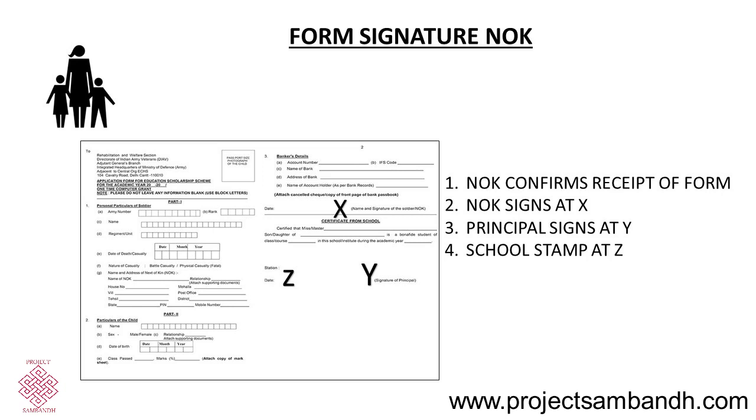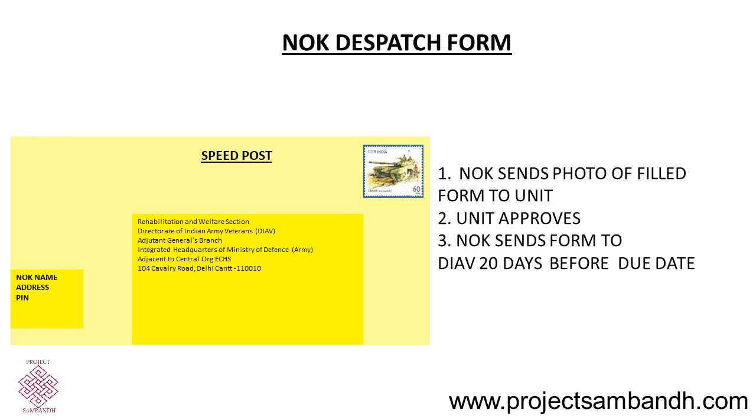Once the signature is obtained, the next of kin shall prepare the forms for dispatch to the Directorate of Indian Army Veterans by using the envelope already provided, wherein they will enclose the filled form which has been signed by both the NOK as well as the principal. They will send a picture of the filled form to the unit along with the attachments so that the unit can approve it, and then the next of kin sends the form to the Directorate of Indian Army Veterans 20 days before the due date.